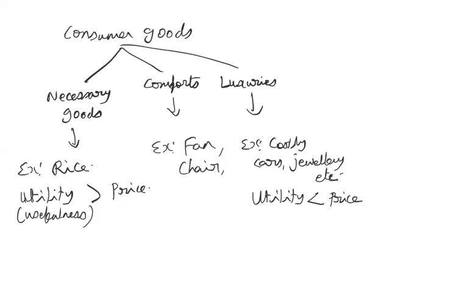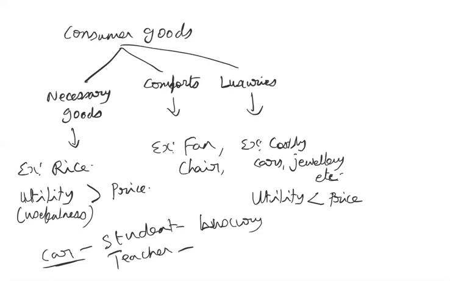Okay, so this also changes from time to time and from person to person. If you take a car, for a student, a car comes under a luxury. But for a teacher, the same car will become a comfort.